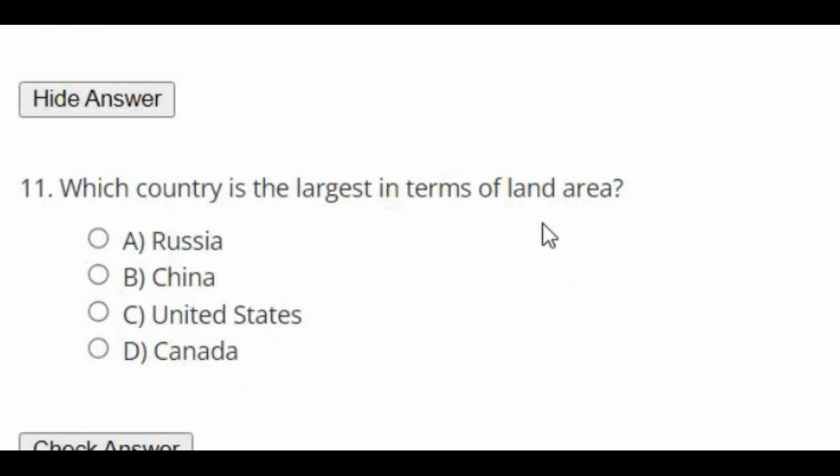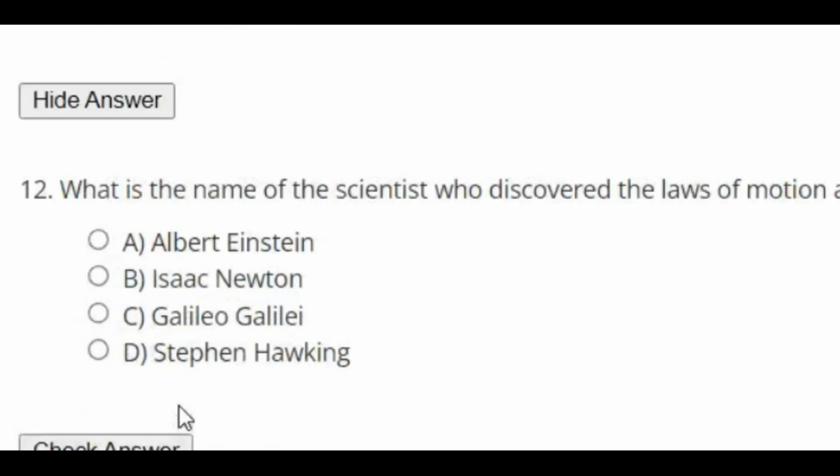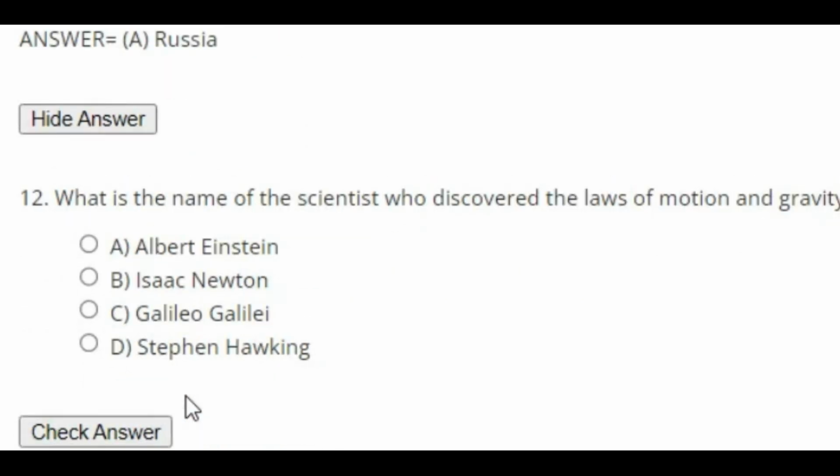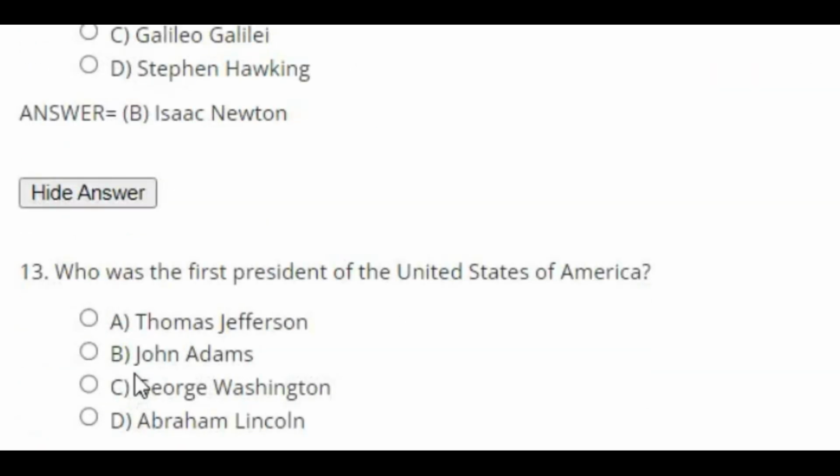Which country is the largest in terms of land area? The right answer is Russia. What is the name of the scientist who discovered the law of motion and gravity? The right answer is Isaac Newton.